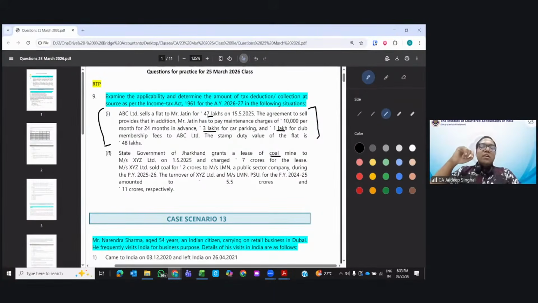People say, okay, there is a house value 60 lakhs. So what will I do? I will keep it for 45 lakhs, so it is below 50 lakhs. And then the rest 15 lakh I will show as maintenance fee, I will show as furniture purchase, I will show as AC purchase and all those things. So that's why all of these are included. Even these costs will be included.